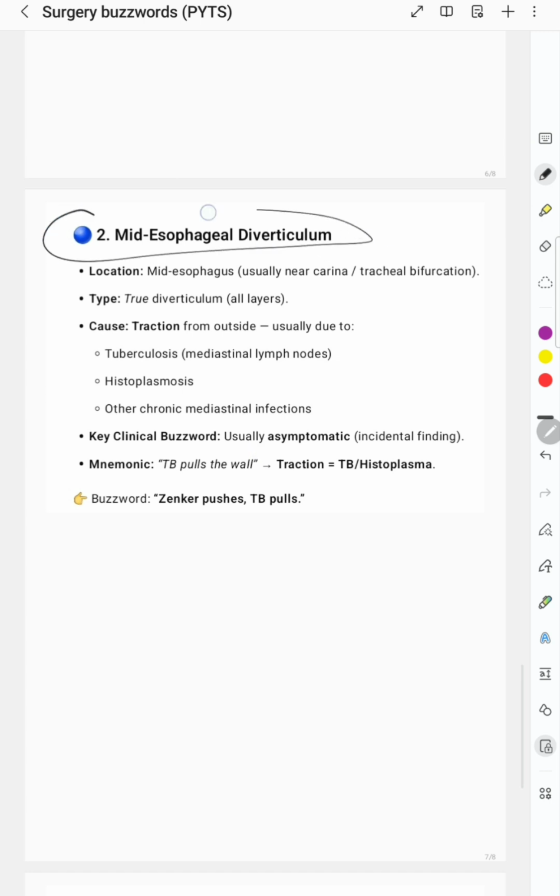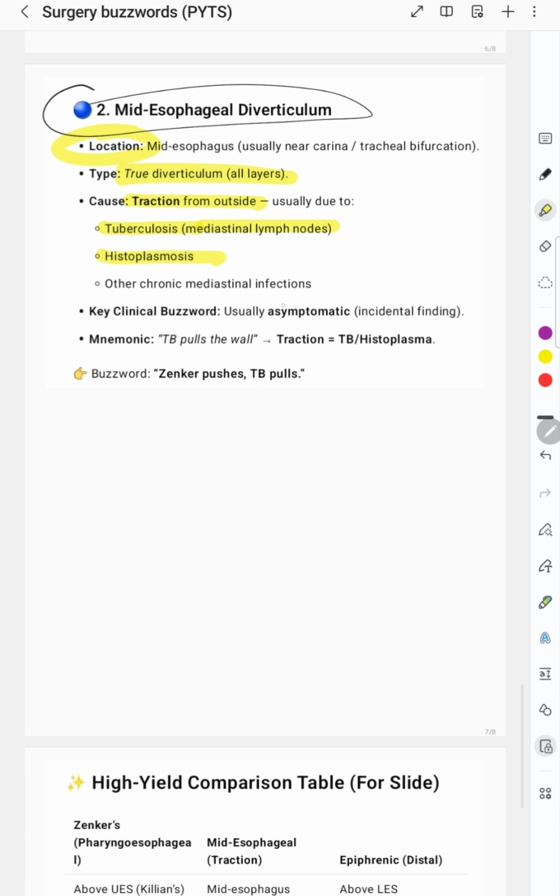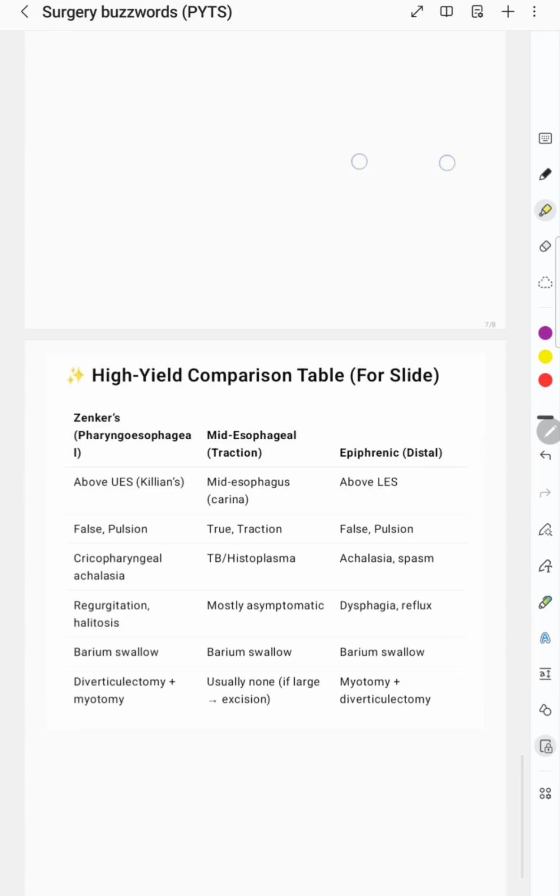And one more about this same mid esophageal diverticulum, among the other esophageal diverticula which we have studied. This TB one, in the mid esophagus near the carina and tracheal bifurcation, is true because all layers are involved, and there is traction from the outside, usually due to tuberculosis, mediastinal lymph nodes, histoplasmosis, and other mediastinal infections. And this we have to remember, that it is usually an incidental finding and asymptomatic. TB pulls the wall, traction, TB, histoplasma. This we have to remember.